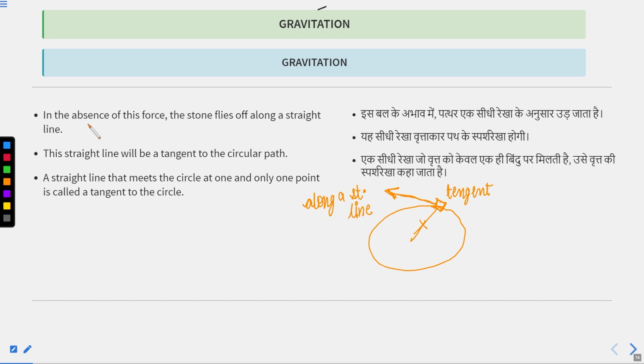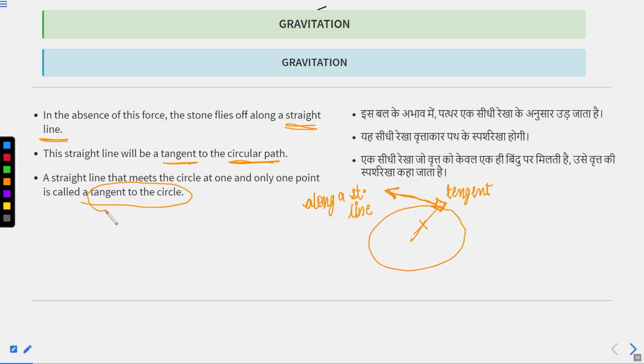So, in the absence of this force, the stone flies off along a straight line, and this straight line will be a tangent of the circular path. The straight line that meets the circle at one and only one point is called the tangent of the circle. So we all know the definition of the tangent.